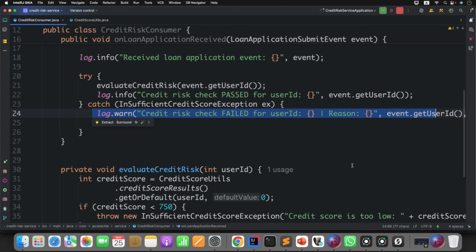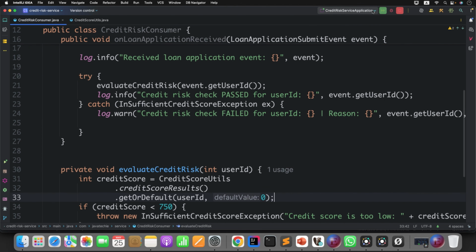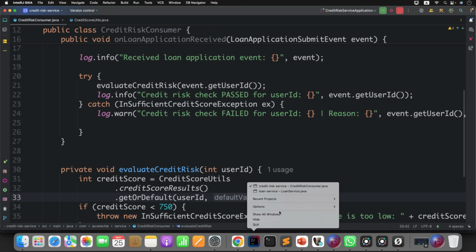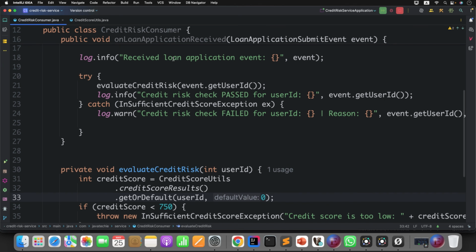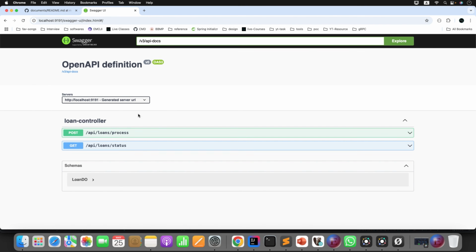So to start these two applications, first you need to start your Kafka setup, Zookeeper and Kafka server, which is already up and running for me. And I also started these two services, loan service and credit check service. Now I'll open the Swagger document. Here you can see the two methods: one to apply for the loan, and the second to check your loan status.